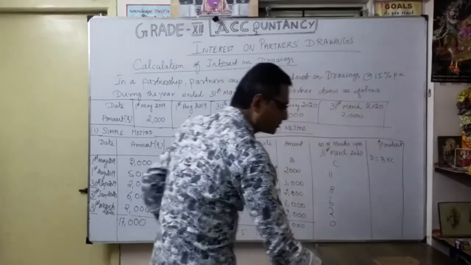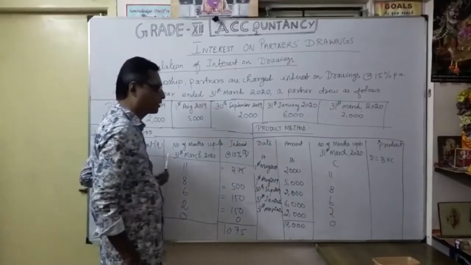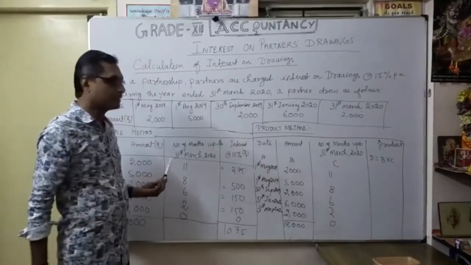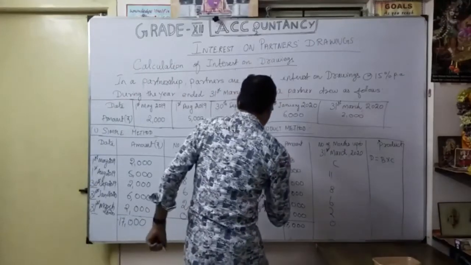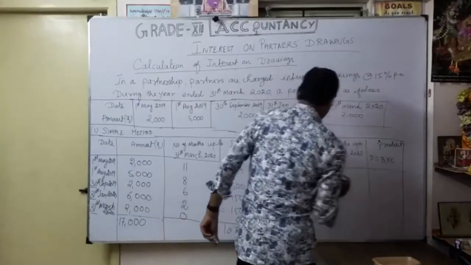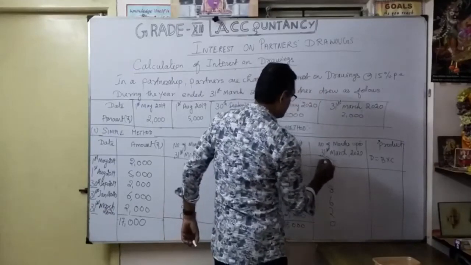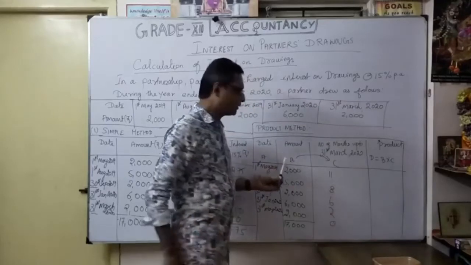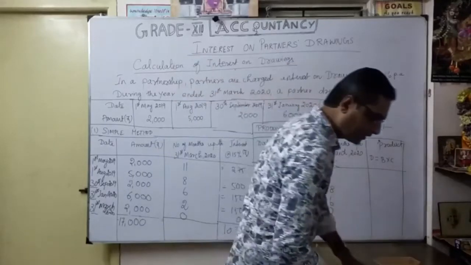See here, we calculated directly for the interest, isn't it? Here we calculated interest directly as 2000 into 15% into 11 by 12. But here, before we calculate, we are going to multiply B into C, that's why it is the product method. Whatever the amount withdrawn, into how many months balance. That's very, very important.